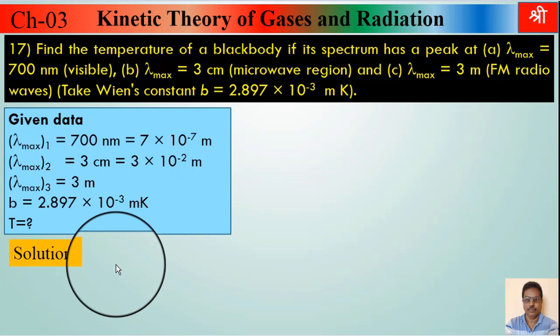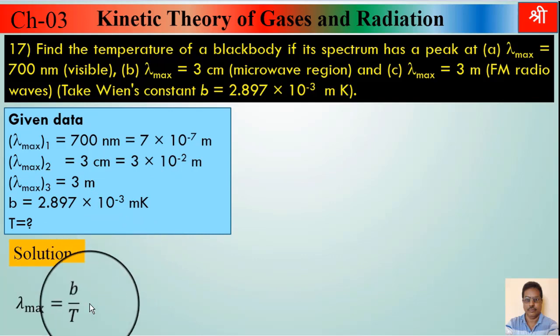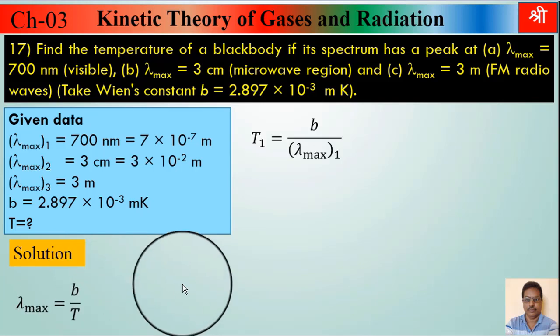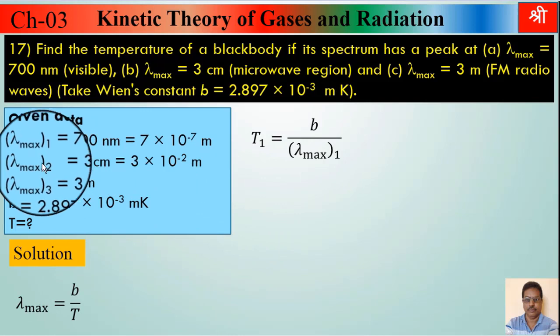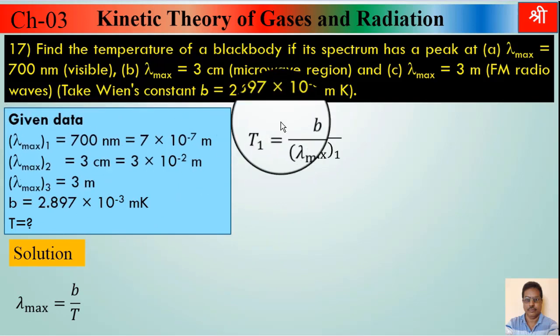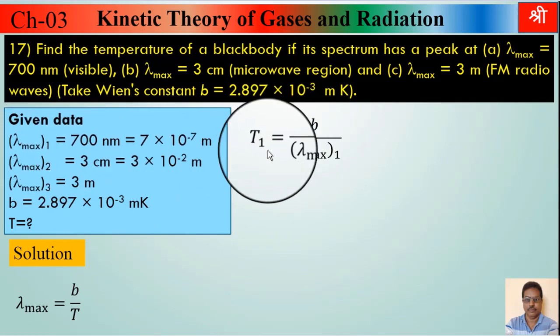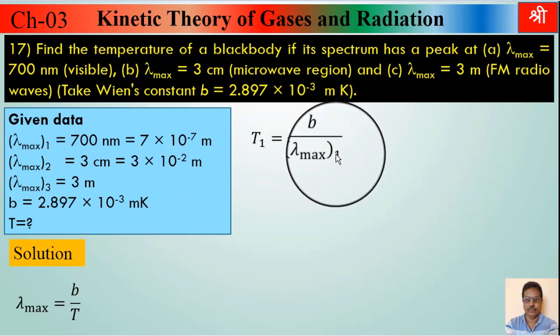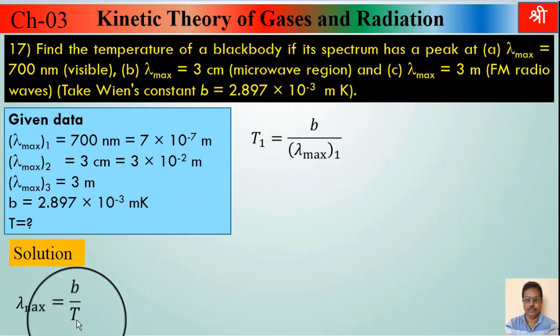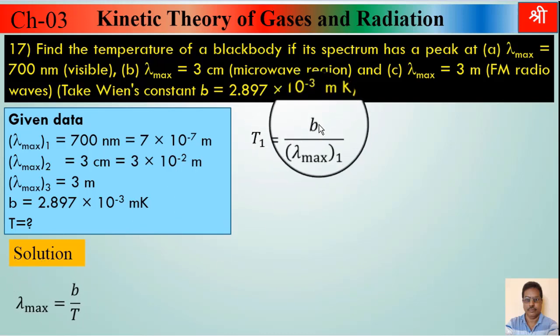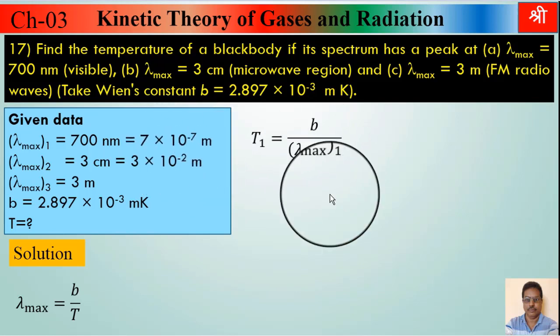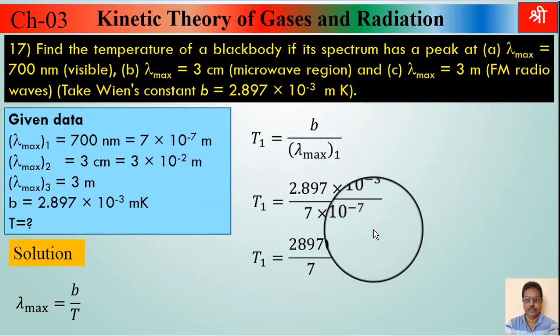So use the formula. This is Wien's displacement law. We know lambda max equal to B upon T. From that we can write T1 equal to B upon lambda max 1, for the first lambda max. By rearranging this equation, by interchanging the positions of temperature and lambda max, we get this. B is given, lambda max 1 is given. Substitute the values and do the calculations.